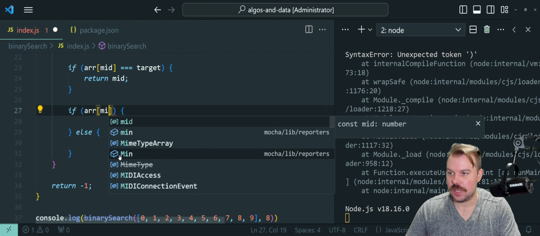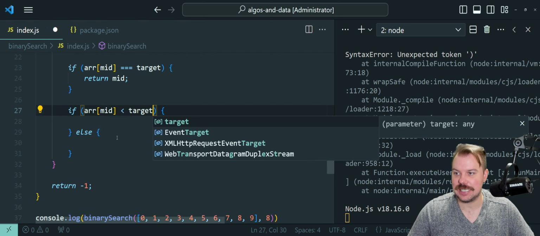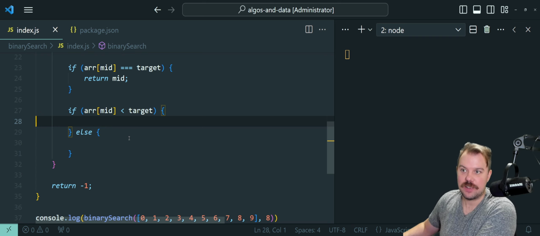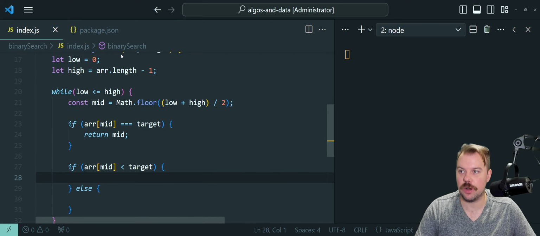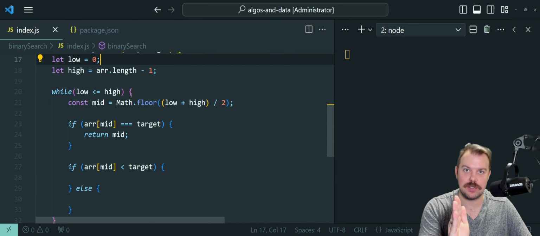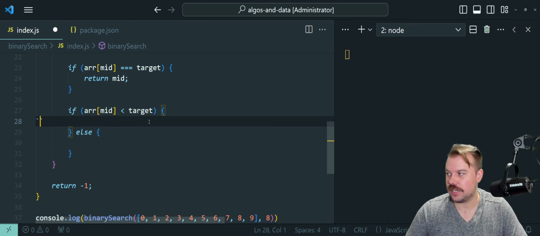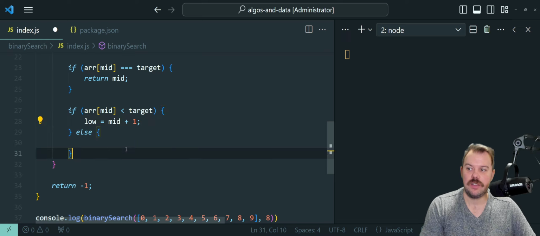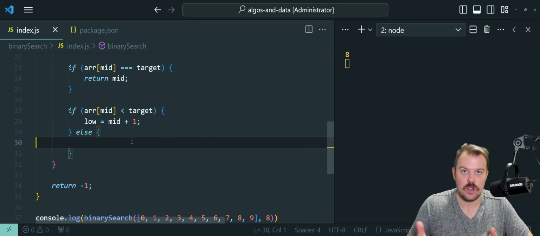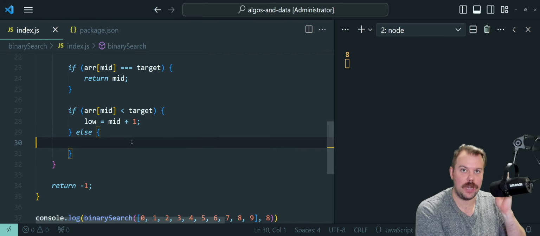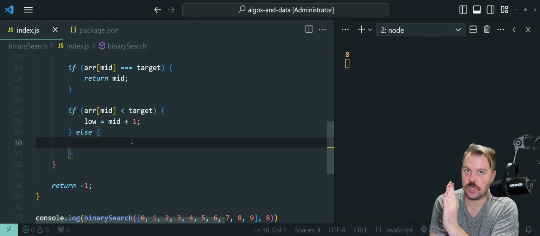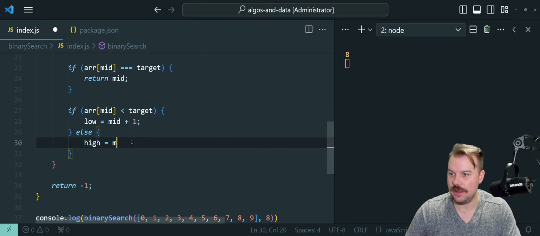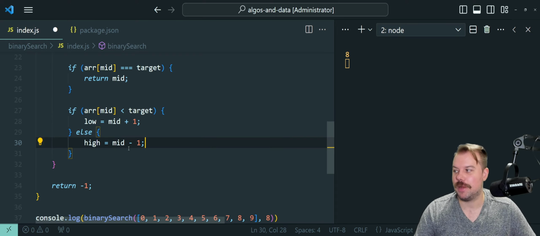So we're going to say, if the value at our midpoint is less than the target, that means we're going to ditch the low half and take our low, which starts at 0, and move it up to where the mid was, +1. So that's low equals mid + 1. Then the other case is we ditch the right half. We take where our right pointer is and move it to where our mid was, -1 index position. So that's where we assign high mid - 1.